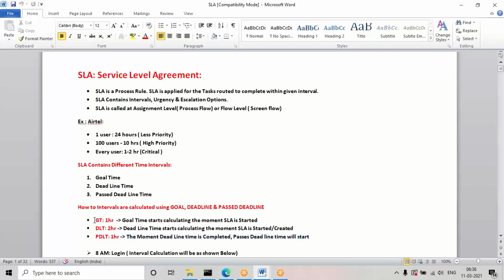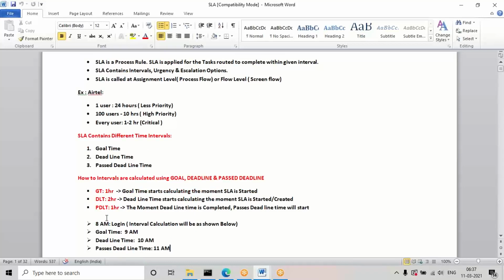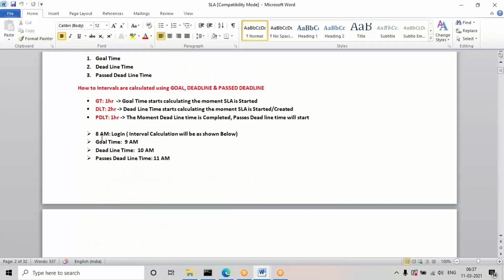When goal and deadline time are given, both start calculating at the same time. For example, you log in at 8 o'clock and a task is assigned to you, and the goal time is 1 hour. So the goal time starts, and by 9 o'clock the goal time will complete. Deadline time is given as 2 hours. Give me one second.